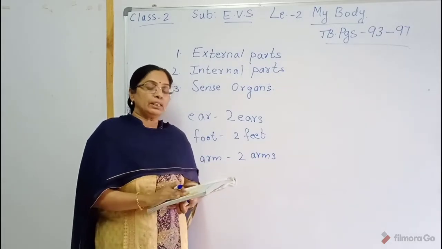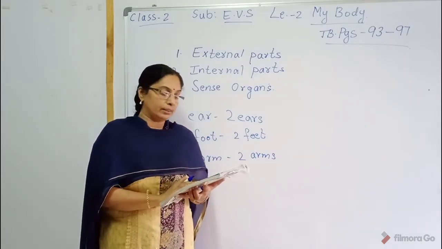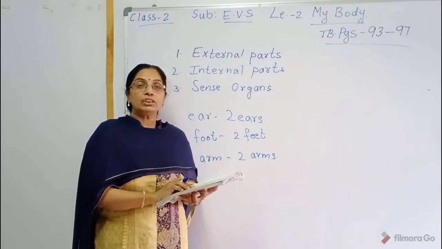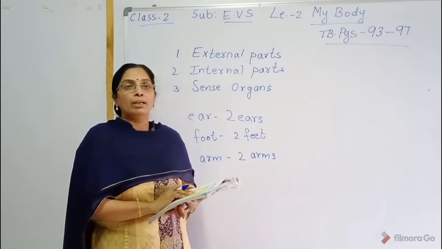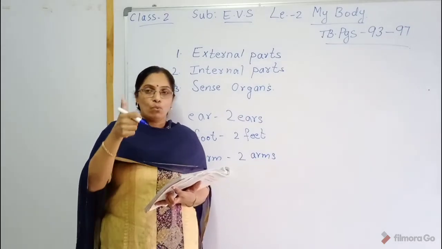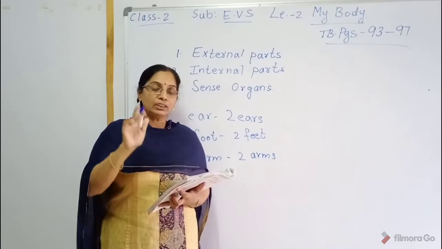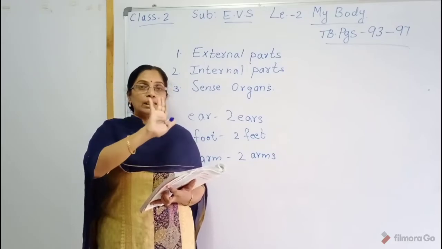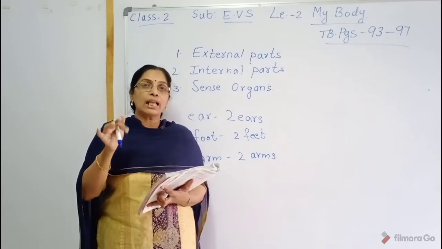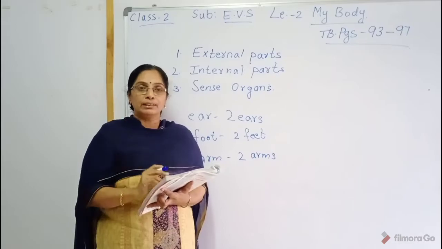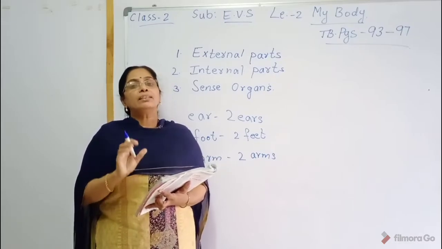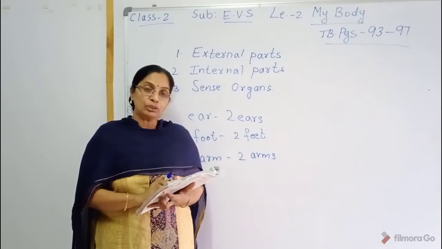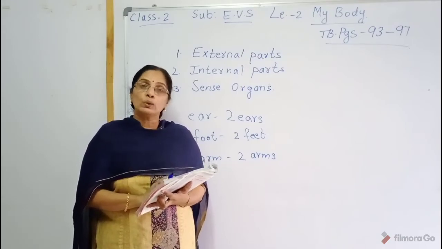Before the lesson explanation, you do this activity, children. Color this ear, foot, and arm. What are there in the arm, children? Fingers are there. 1 thumb and 4 fingers. Totally, we have 2 thumbs and 8 fingers, so we say 10 fingers in our arms. Then the foot, we have toes.